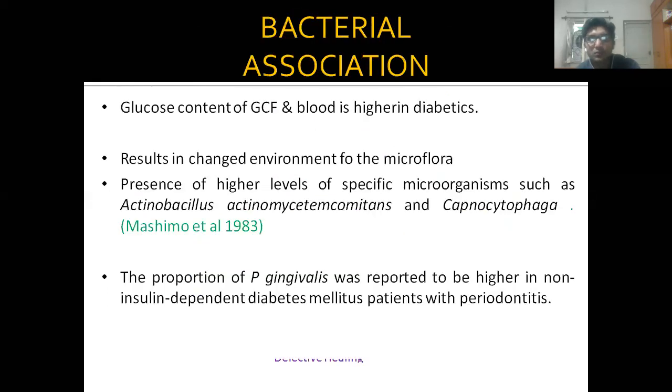Bacterial association, which I told you, is a change in the environment of the microflora. There is a higher number of specific microorganisms. There are qualitative changes, increase in AA and Capnocytophaga. The proportion of P. gingivalis was reported to be higher in patients with periodontitis with non-insulin dependent diabetes as compared to insulin dependent. So there is qualitative alteration in the bacterial microflora present in the periodontium. Quantity doesn't increase, but the qualitative nature of the bacteria is altered.